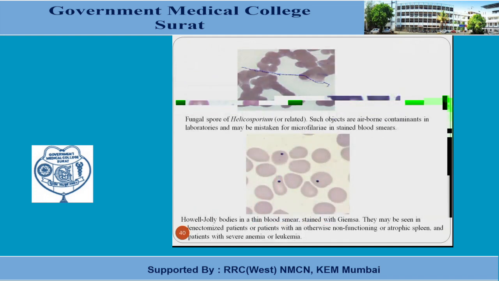In the upper slide, there is a Helicosporium fungal spore or related contamination, which can be mistaken for microfilaria in a stained smear preparation. These contaminations can be airborne or some other kind of fungal spore. In the slide below, there is a Howell-Jolly body, found in splenectomized patients, and we can mistake this for Plasmodium infection in some patients. So we have to be very careful when examining such preparations.